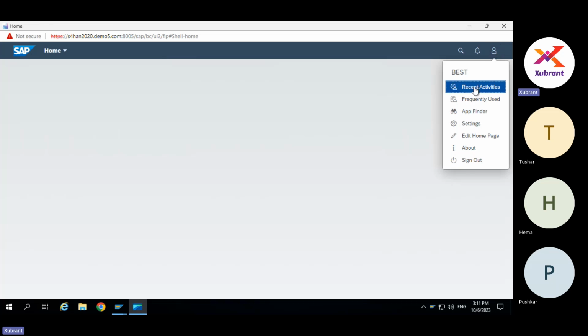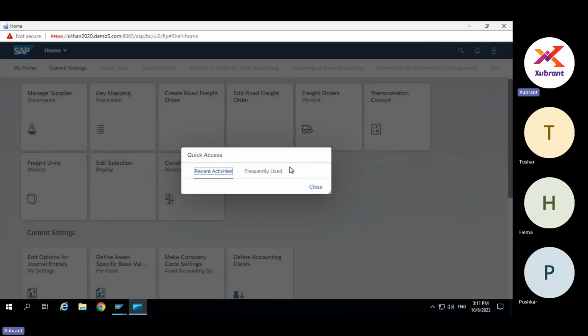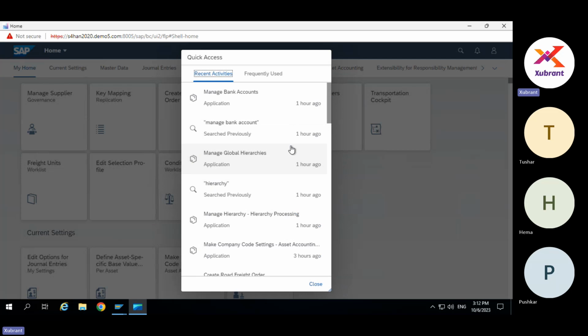Now, before that, let us go to maintaining the hierarchies of liquidity items. So now we saw the liquidity items, we'll see how they are derived. But first, let us look at the liquidity item hierarchies.